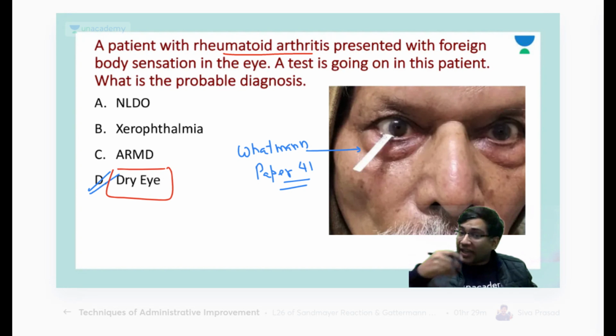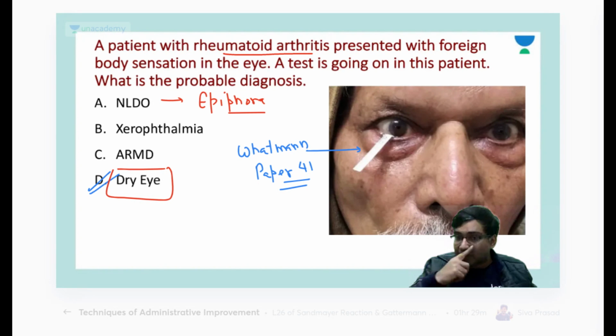Remember, you can say that nasolacrimal duct obstruction can also have more watering. But remember, the NLDO patient has the complaint of epiphora. Epiphora we do not diagnose with the Schirmer's test. That's why this patient basically has a dry eye, where we have to use a Schirmer strip.